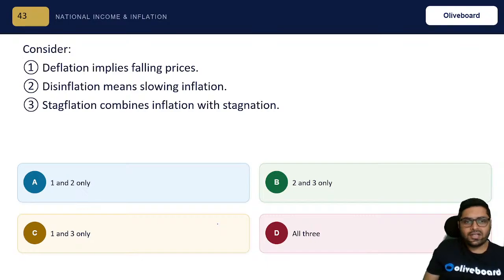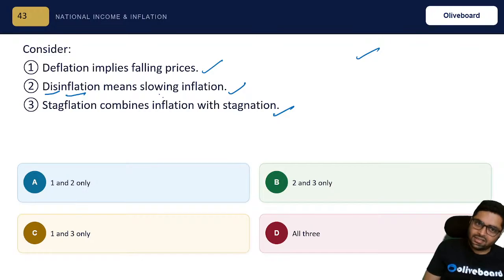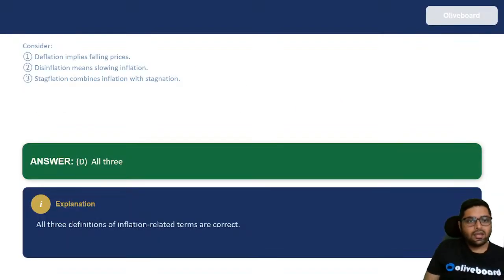Next. Deflation implies falling prices. Disinflation means slowing inflation. Stagflation combines inflation with stagnation. Which of the following is correct? Chalo batao. Let me see. Did you get the topic? Try this one. Deflation means falling prices. Yes. Disinflation means slowing inflation. That's why it is disinflation. Inflation is there, just that it is slowing. And stagflation is both. Okay. So all the three are correct.